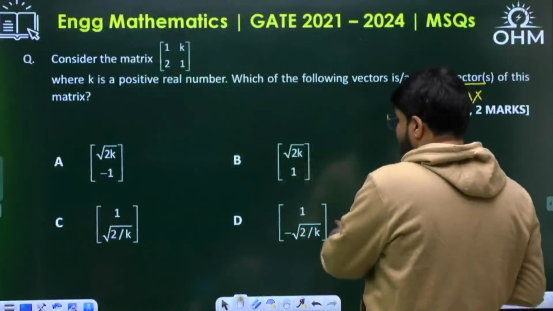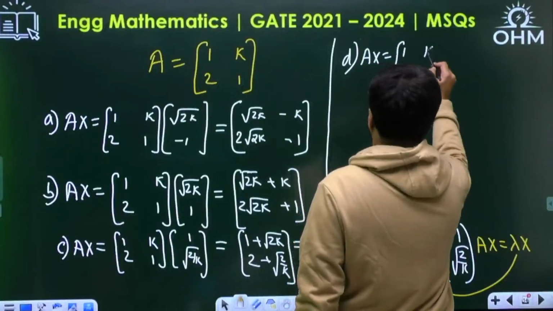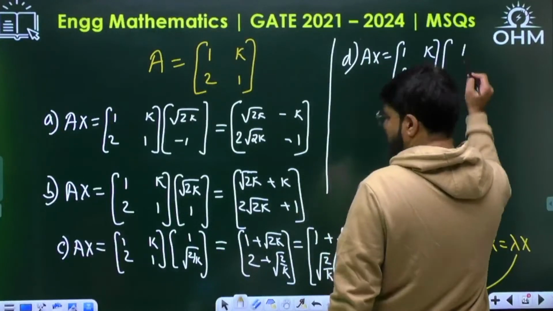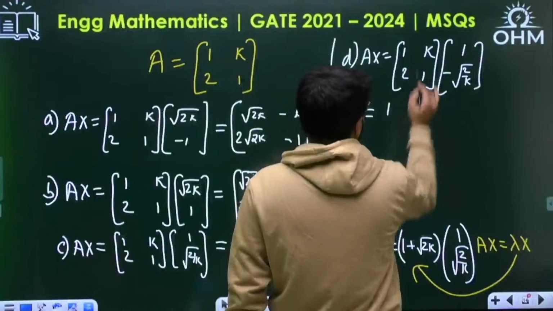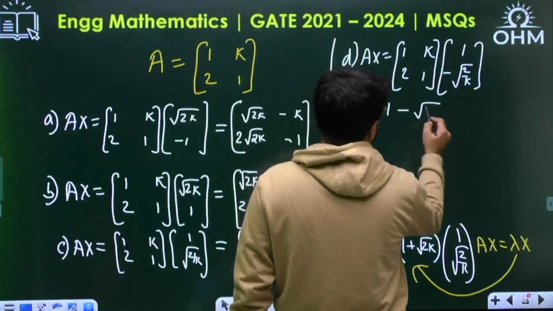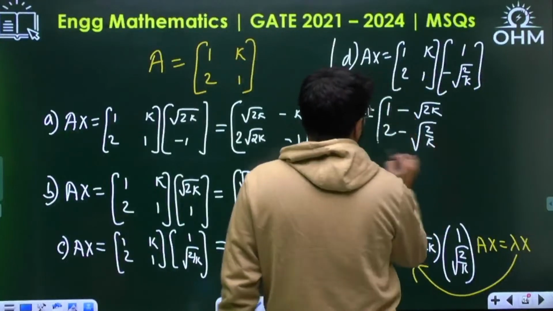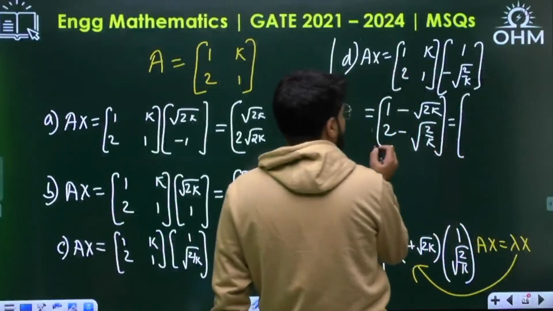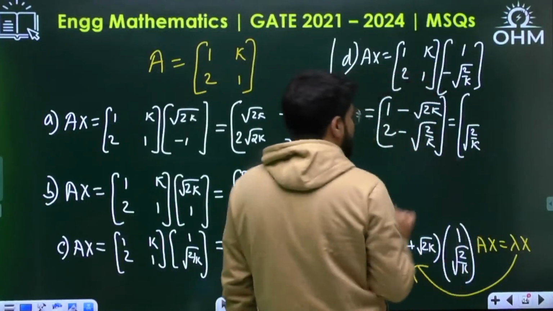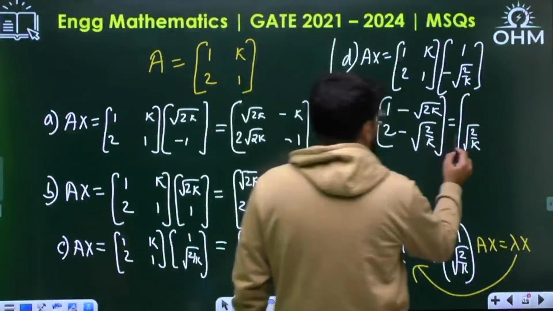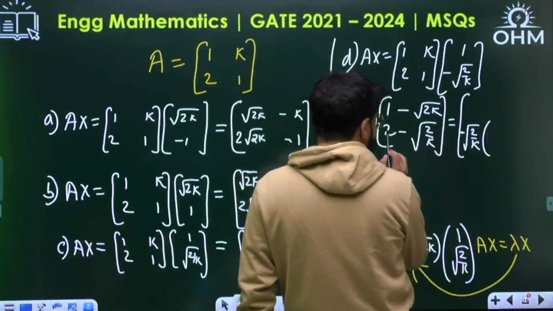Now D, 1 and minus of root 2 by k. So D option Ax, A matrix is again 1 and k and 2 and 1, with only the minus sign difference. Let me multiply it. So first 1, and then only a minus sign difference will come, minus root over 2k, and then 2 and minus of root 2 by k. Once again, I'll try the same calculation, from the second term I'm trying to take minus of root over 2 by k common.